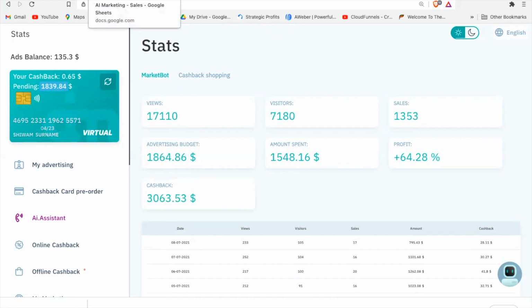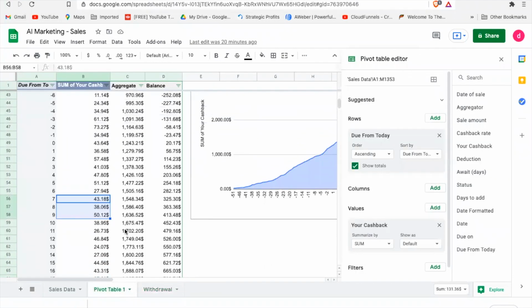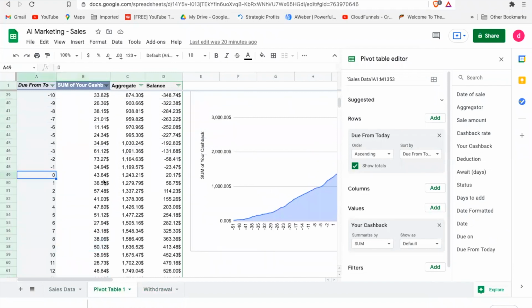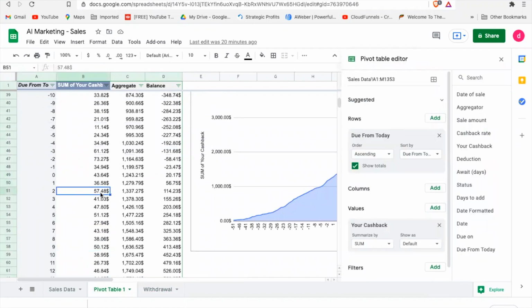When you look at my file, what happens here is, I know that as of today, I'm still supposed to get $20 more. Tomorrow I will be getting $36. Day after I will be getting $57. Day after again I'll be getting $41. That is not available anywhere. What I mean by this is that you have to keep looking at it, so that you know when you can replenish and when you can withdraw.